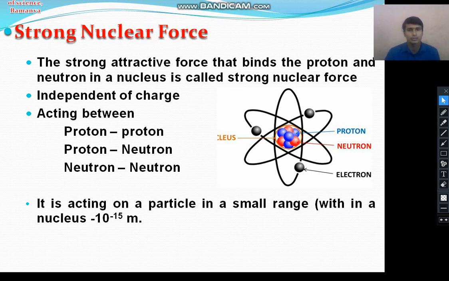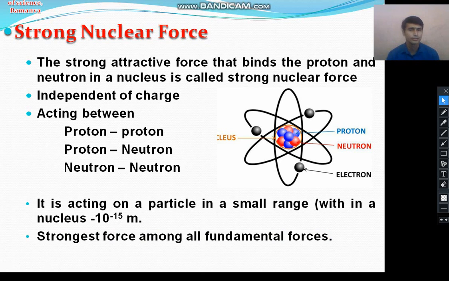But the electron revolves around the nucleus at a distance of about 10 raised to minus 10 meter, so the strong nuclear force cannot be exerted on the electron. As the name suggests, it is the strongest force among all the fundamental forces.